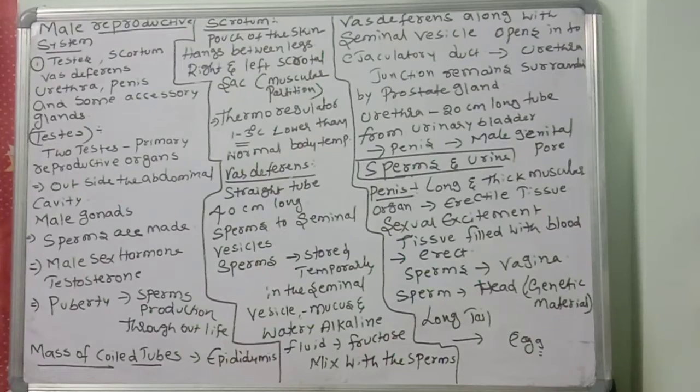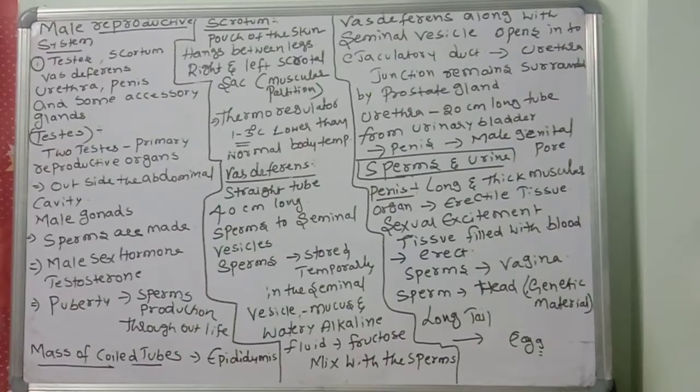There are several glands: seminal vesicles, Cowper's glands or bulbourethral glands, and the prostate gland. So many glands are there, and they are very important. The secretions of the seminal vesicles, prostate gland and Cowper's glands are very important for the survival of the sperms.